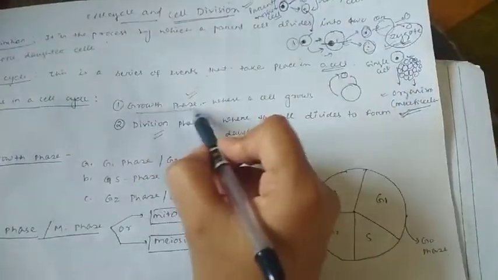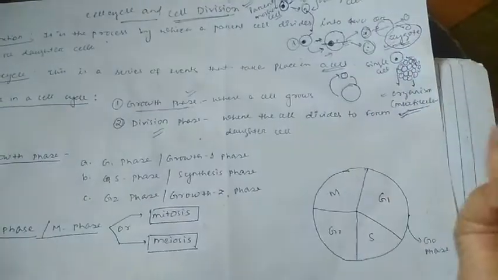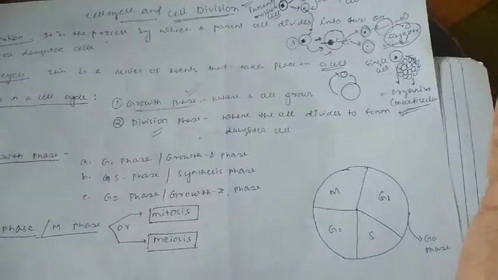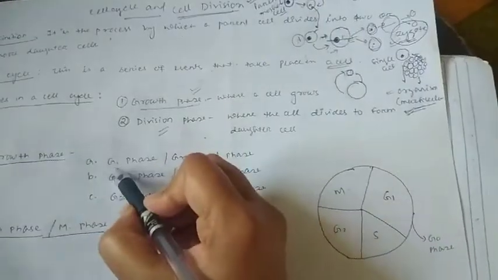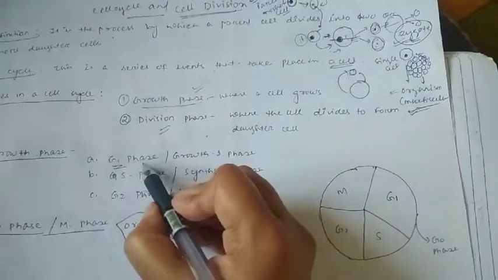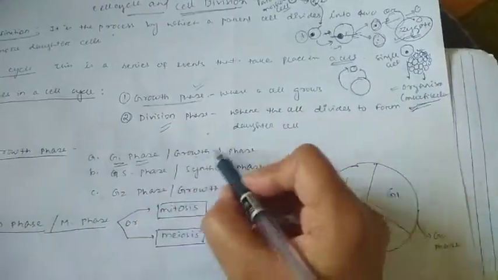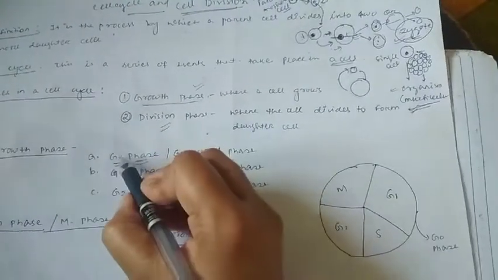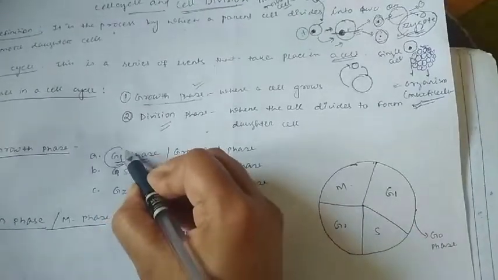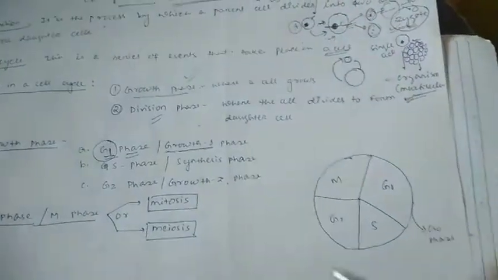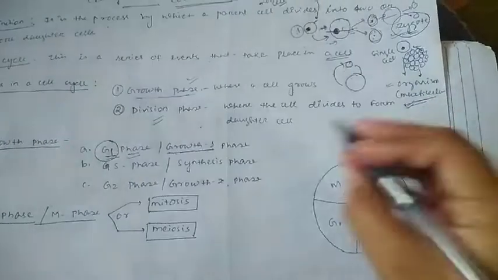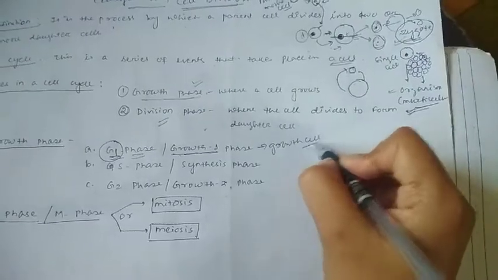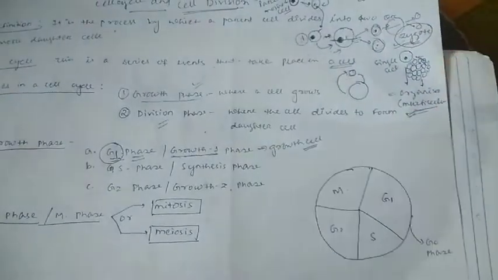So in the growth phase also, when the cell is growing in its size, it also has many stages. We have divided that into many sub stages. The first stage is the G1 stage or G1 phase, we call it, because it is termed as growth 1 phase, and in short we call it as G1 phase of the cell cycle. What happens in case of G1 phase? Actually, G1 phase is the actual growth phase of the cell. It will grow in its size.